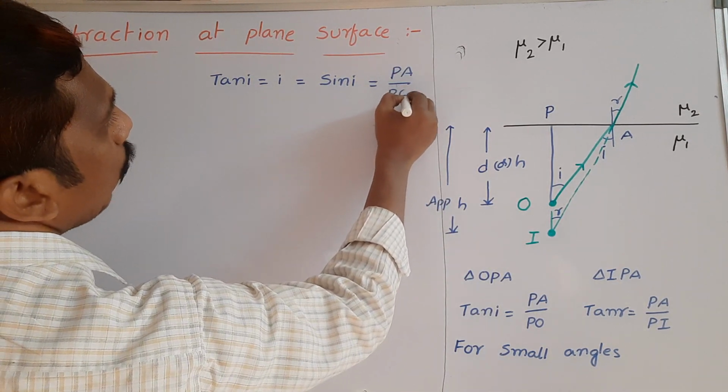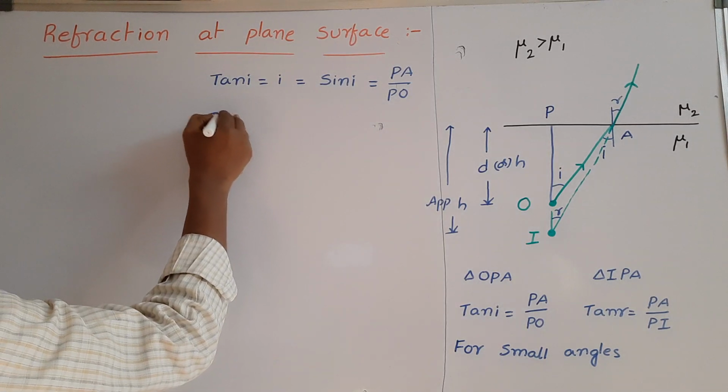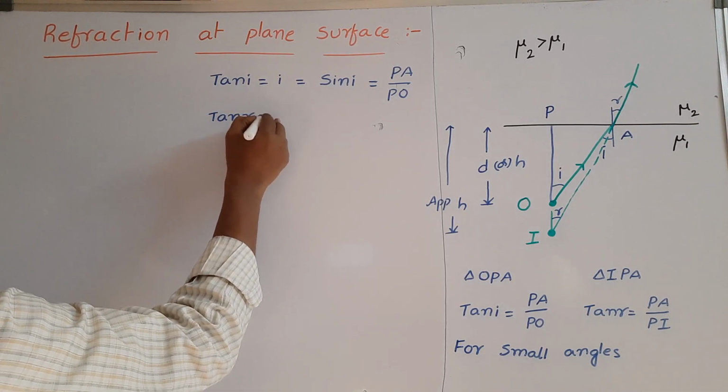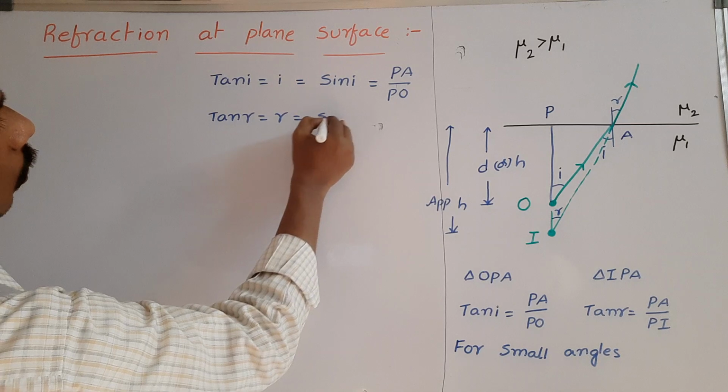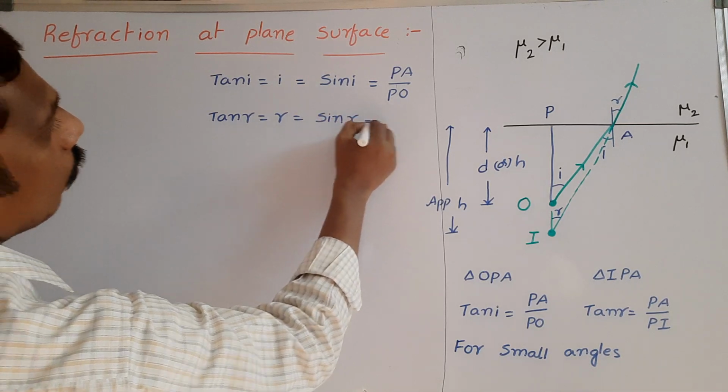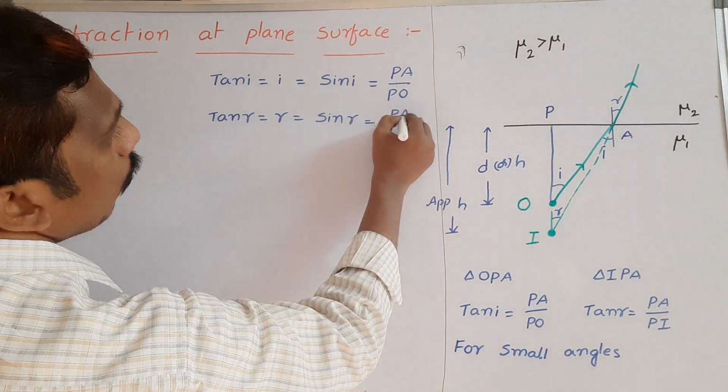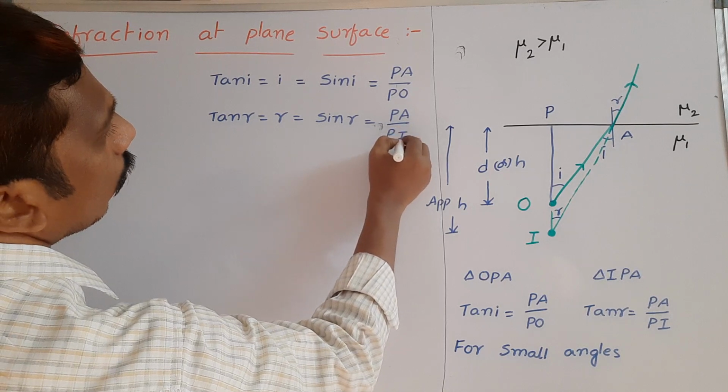In the same way, tan R is equal to R, that is equal to sin R, which is equal to PA by PI we can write.